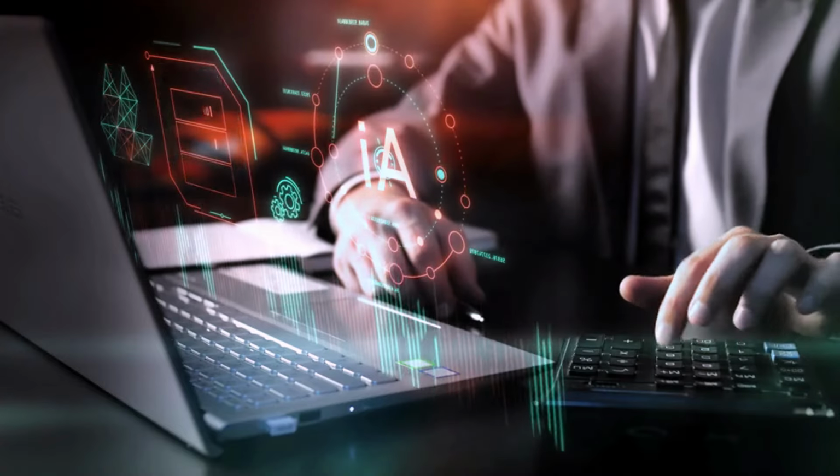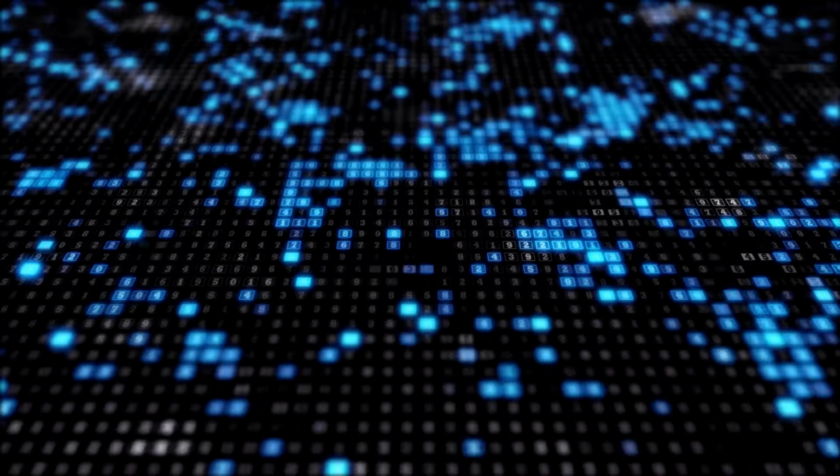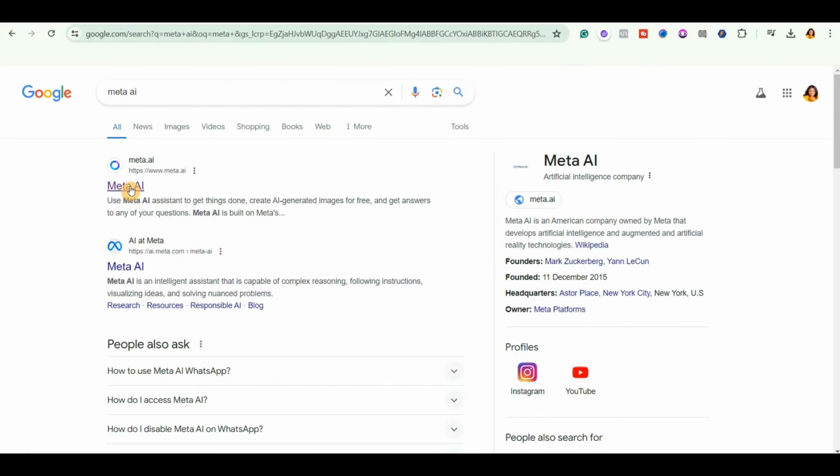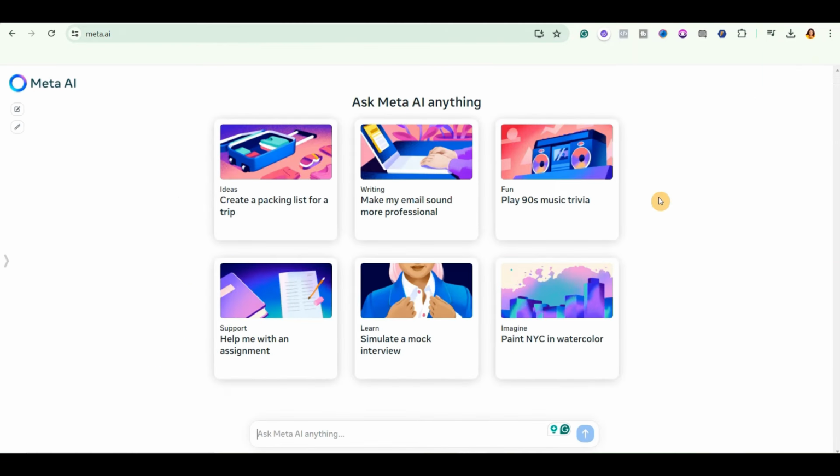But for the purpose of this video, I'm going to be using Meta AI Image Creator. And the reason why I would love to use this particular AI tool is because it has this particular feature that I want to use that is not available in most AI image generators. So just come over to Google and search for Meta AI. Then go ahead and click on this first link and log in with your Facebook account details. And it will bring you to this interface.